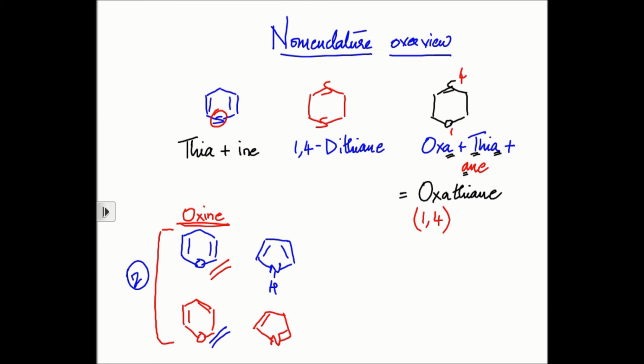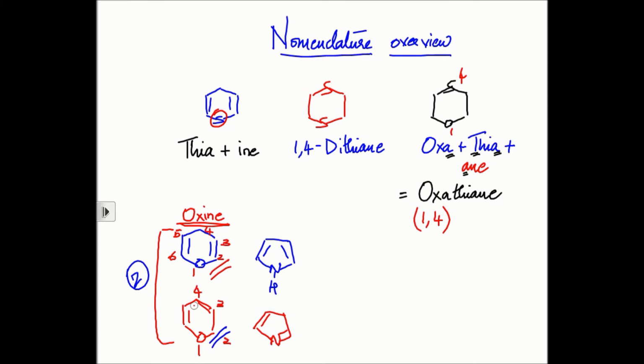But the position of the double bond can either be of type 1 or it could be arranged as type 2. Remember that our nomenclature should be absolutely foolproof. It should not leave some confusion in the mind of the chemist about whether I'm talking about compound A or compound B. And therefore there is one more additional notation that is given to show the position of these double bonds relatively in the molecule. How do we do that? We don't show all the double bonds, we rather show the position where the saturation is present.